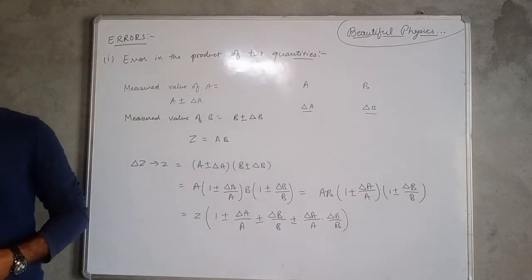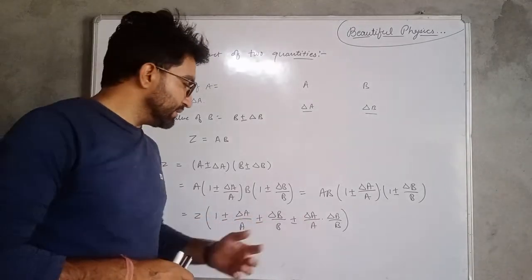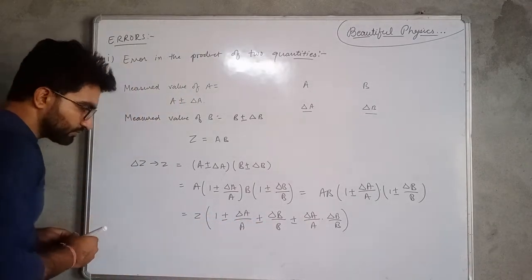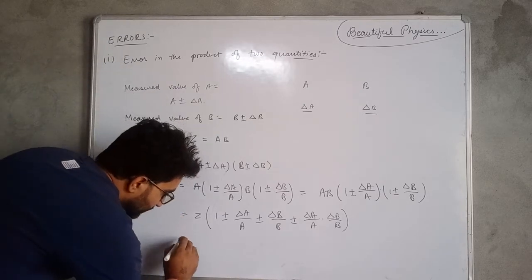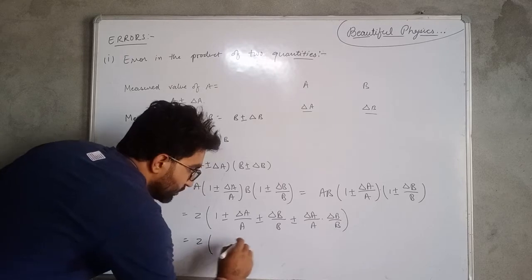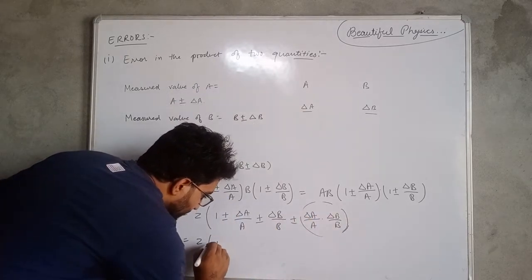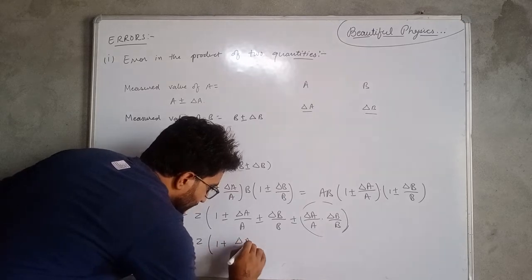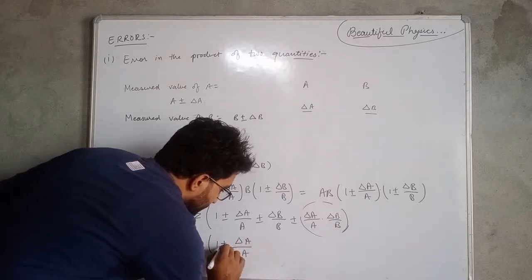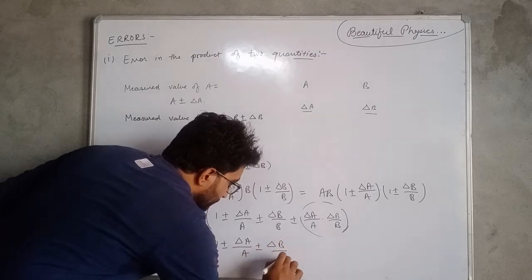So we can neglect this term. So we have Z into 1 plus minus delta A upon A plus minus delta B upon B.